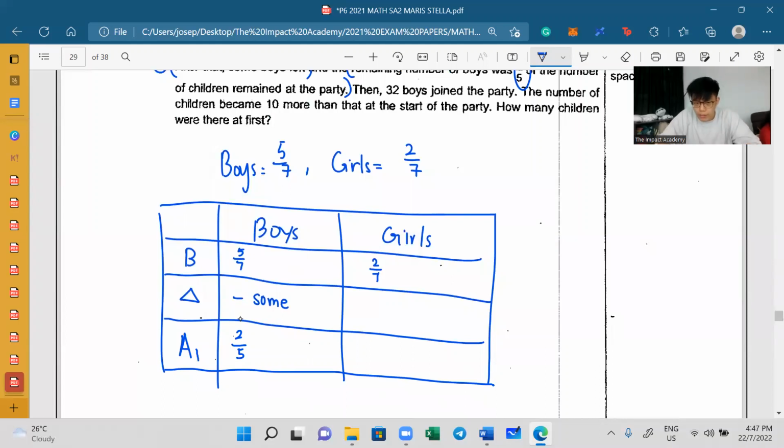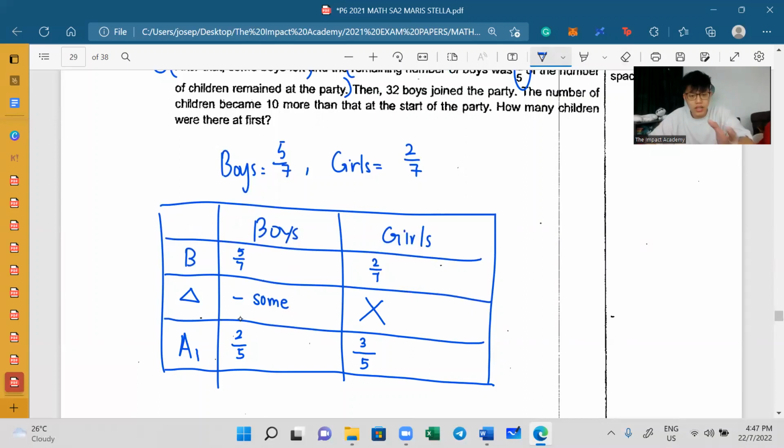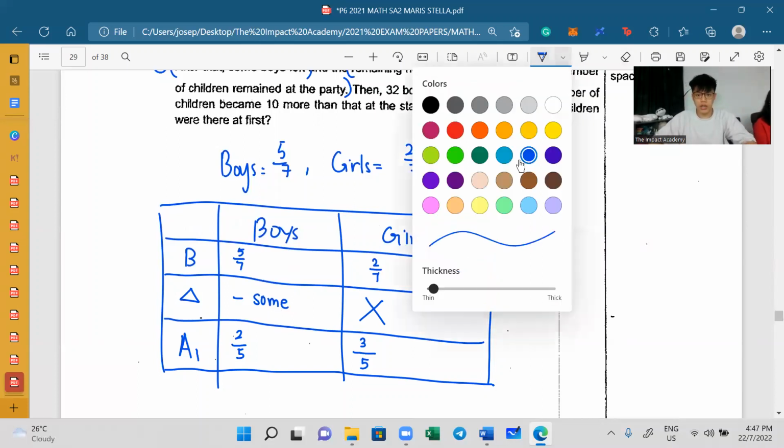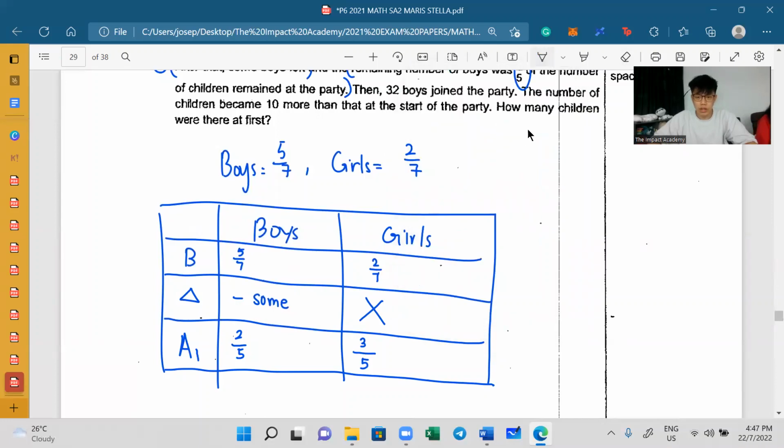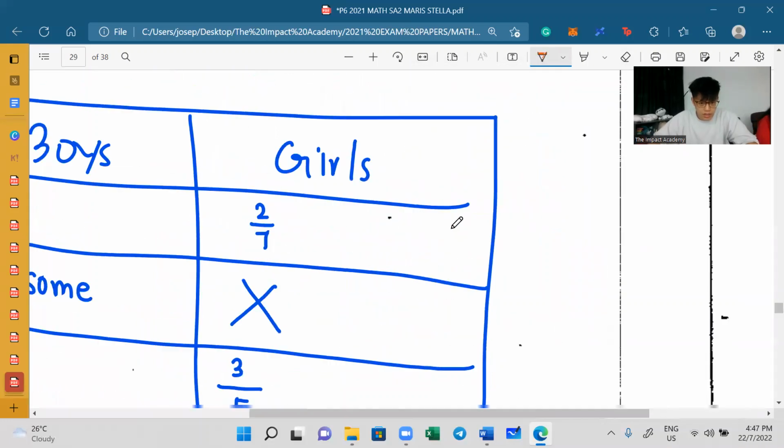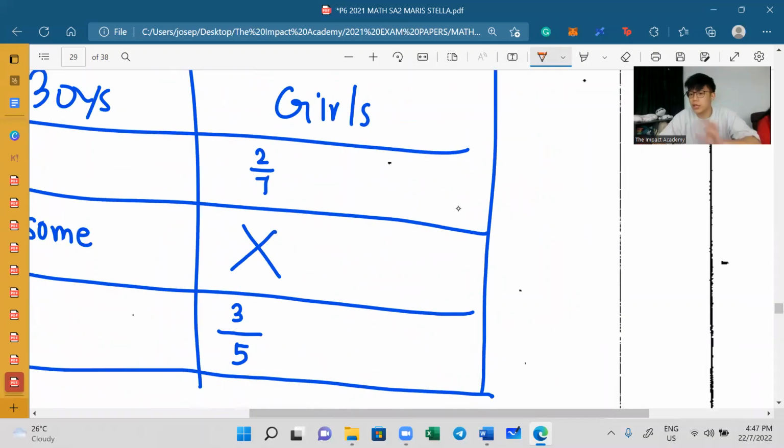If 2/5 belongs to boys, 3/5 has to be girls. But can you see something over here? There wasn't any change made to the girls, correct? There wasn't any change made to the girls. So how can you say that the girls have a different numerator? You get what I'm trying to say? If there wasn't any change made to the girls, of course you have to make the girls the same. So you are not making the denominator the same, you are making the numerator the same.